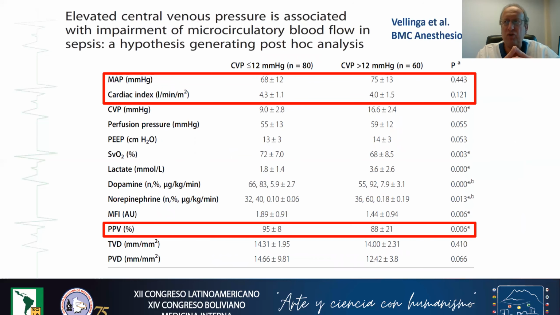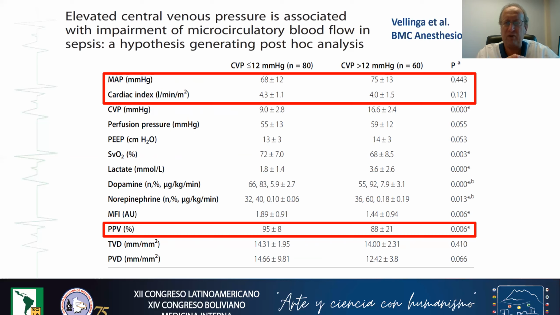It is interesting also to see what is the effect of fluid overload on the microcirculation. This study was performed in the Netherlands. They took more than 100 patients, and they divided patients into low CVP and high CVP. As you can see, mean arterial pressure was higher in the high CVP group, even if this was not statistically significant.